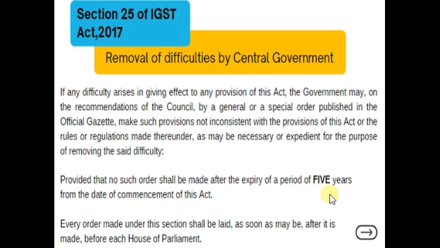So every order made under this section shall be laid, as soon as may be after it is made, before each house of the parliament.